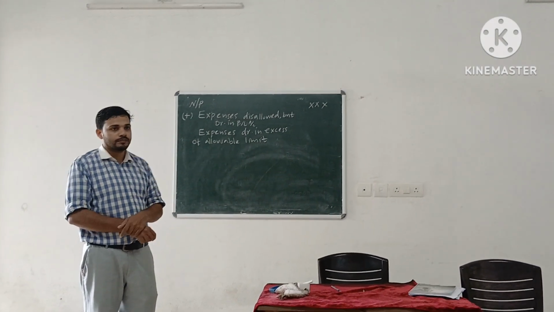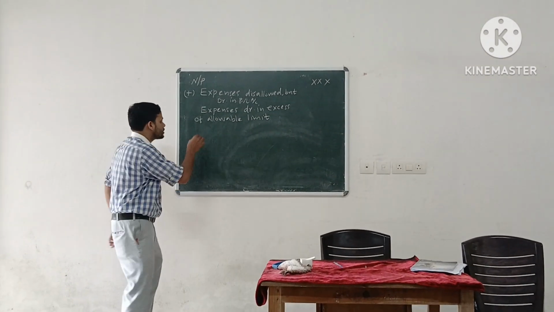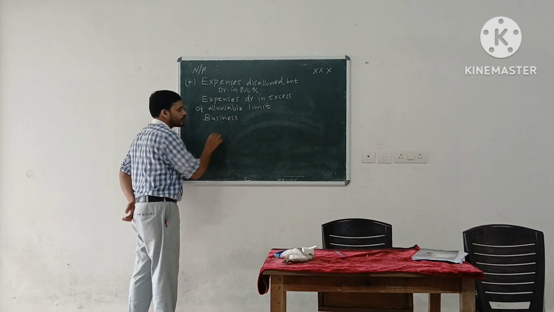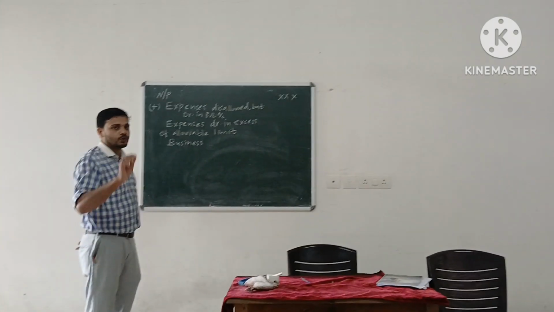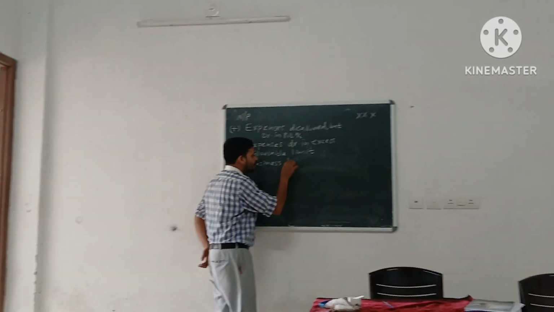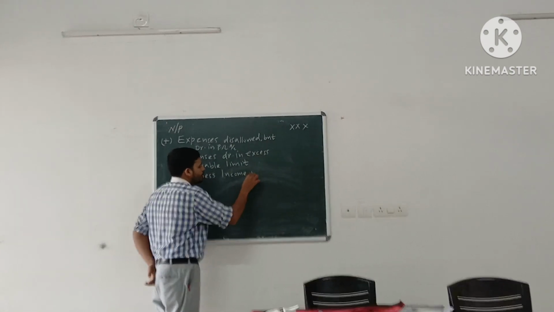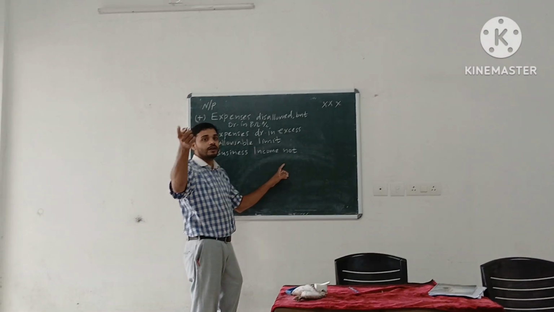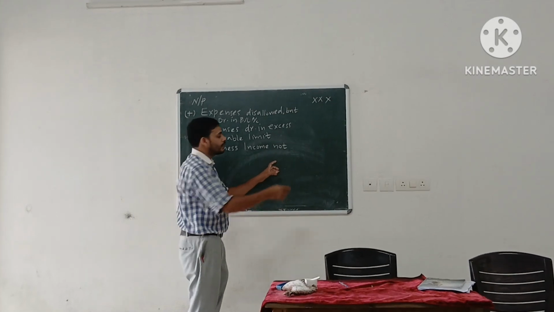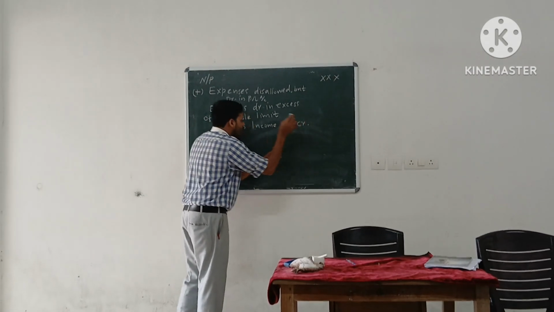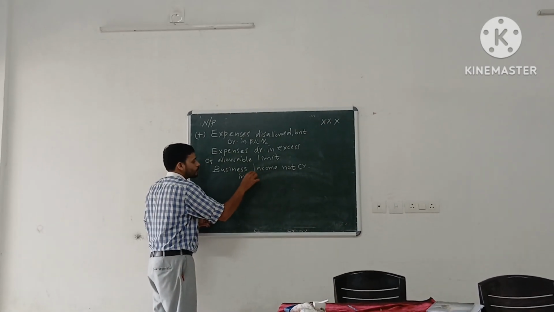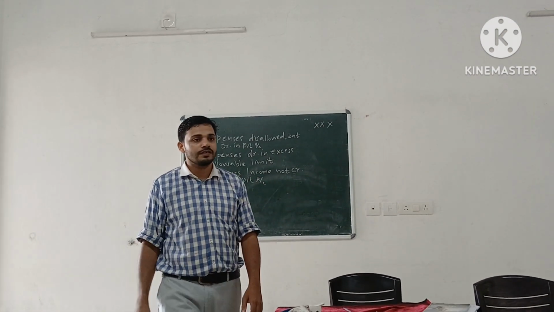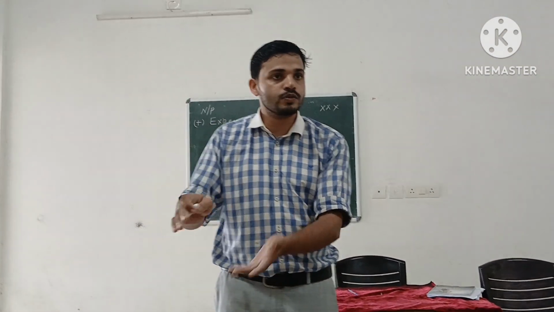The next item added back is business income. You know business income? Two kinds of incomes are there: business income and not business income. What is the coding of business income, debit or credit? Credit. Business income not credited to profit and loss means, to such an extent, profit is reduced.